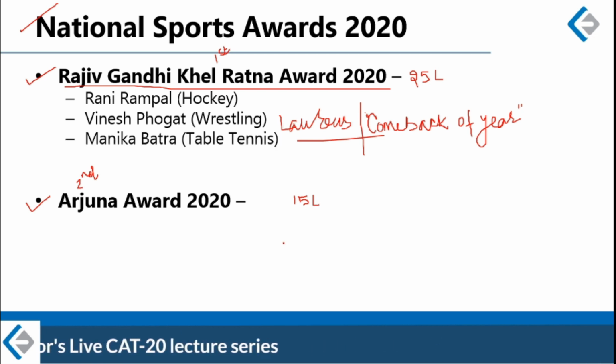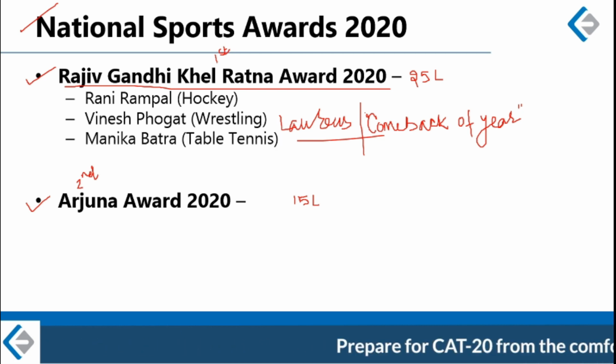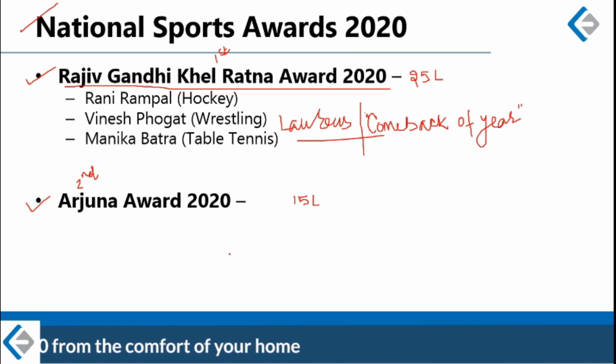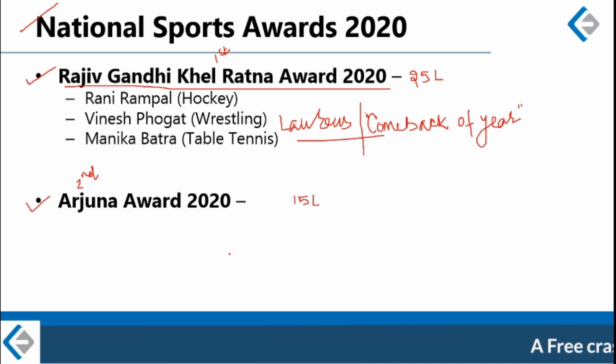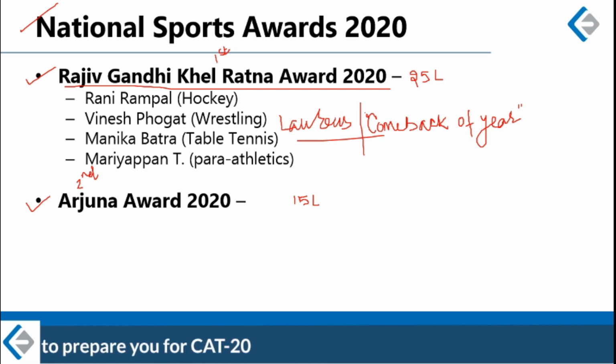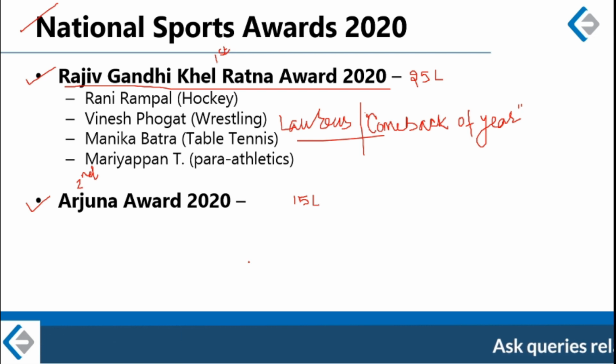Next is Manika Batra, who is a table tennis player. She won gold medal in Commonwealth Games and Asian Games both in 2018. So these are the 3 women sports persons who got Rajiv Gandhi Khel Ratna Award this year. Then for the male sports persons, we have Mariyappan Thangavelu. Mariyappan Thangavelu is a para athlete. He participated in 2016 Rio Paralympics.